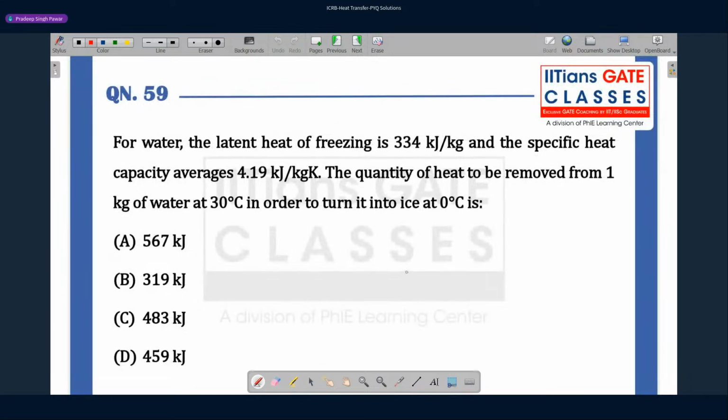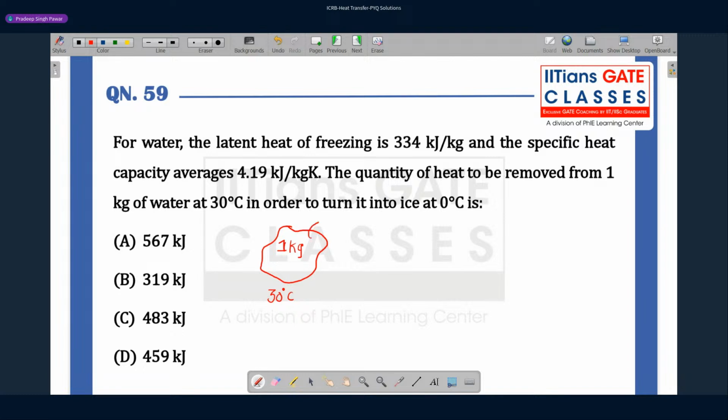For water, the latent heat of freezing is 334 kilojoule per kg. Specific heat averages 4.19 kilojoule per kg Kelvin. What is the quantity of heat removed from 1 kg of water in order to turn it into ice? Just look at this problem. You have 1 kg of water at 30 degrees C.